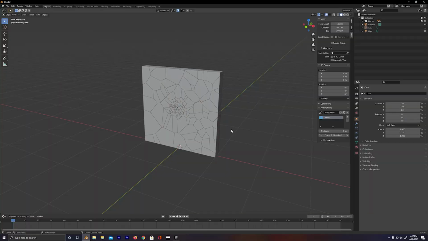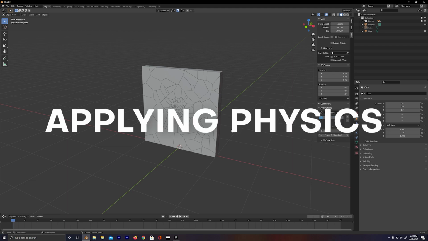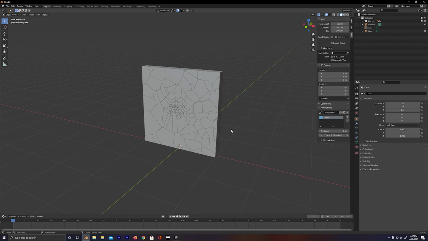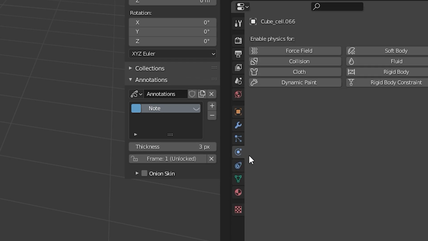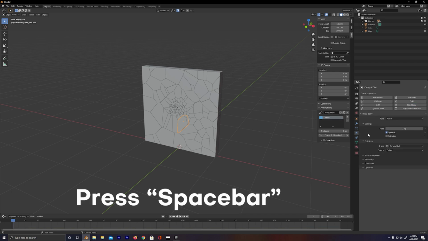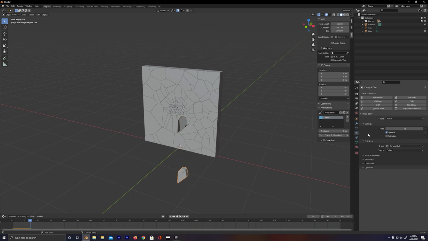So that brings me to my next super fun part of this project, which is adding physics to objects. To add physics, we can just go ahead and click on one piece here. And on the left hand side here, you're gonna see this little circle with another circle orbiting an icon. If you click on rigid body, press space on your keyboard, bam, that piece falls. And if we hit space again on the keyboard, that animation is gonna stop. Let's go down to this timeline here and click and drag just to bring this animation all the way back to the beginning. That's looking pretty good, but we want the rest of the wall to fall.